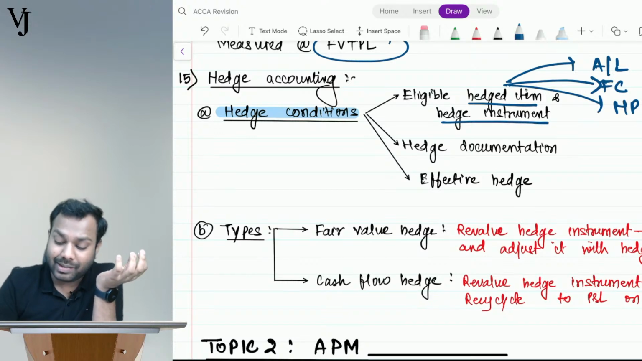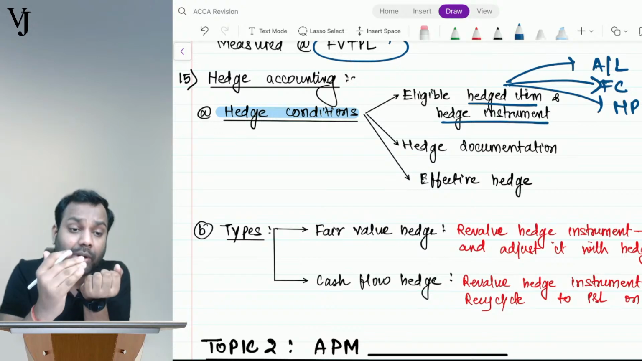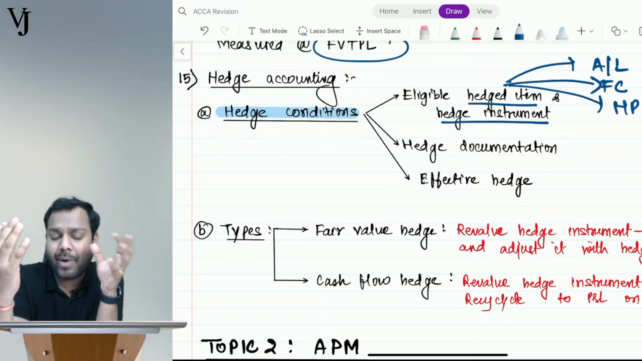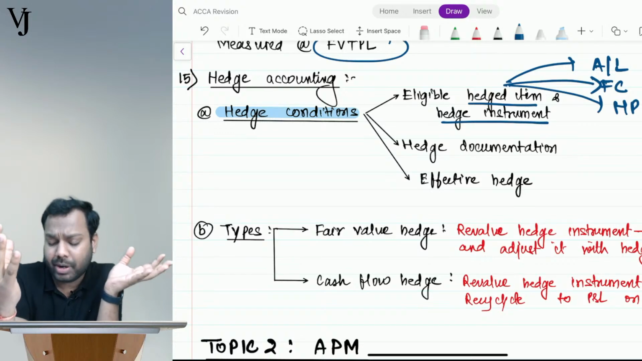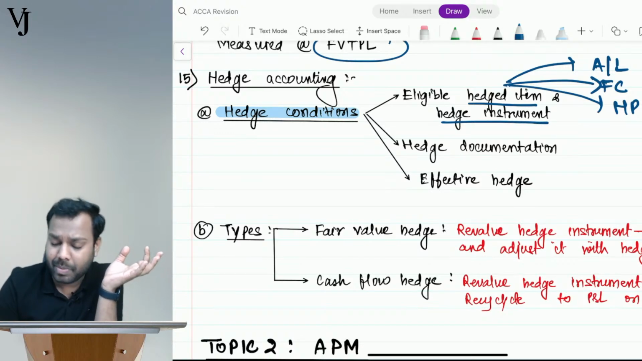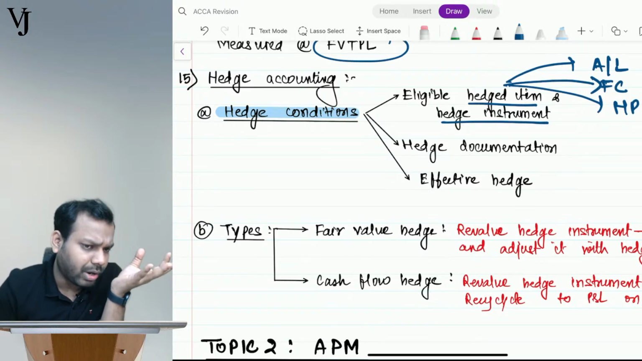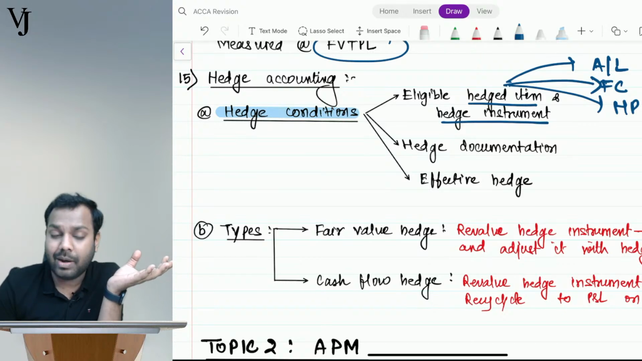I believe recognized asset and liability is clear to all of you. Firm commitment means I have entered into a binding contract. For any binding commitment, a binding contract, that is called a firm commitment. There is no binding contract, but there is a high probability that I will enter into this contract. That is called a highly probable forecast transaction.